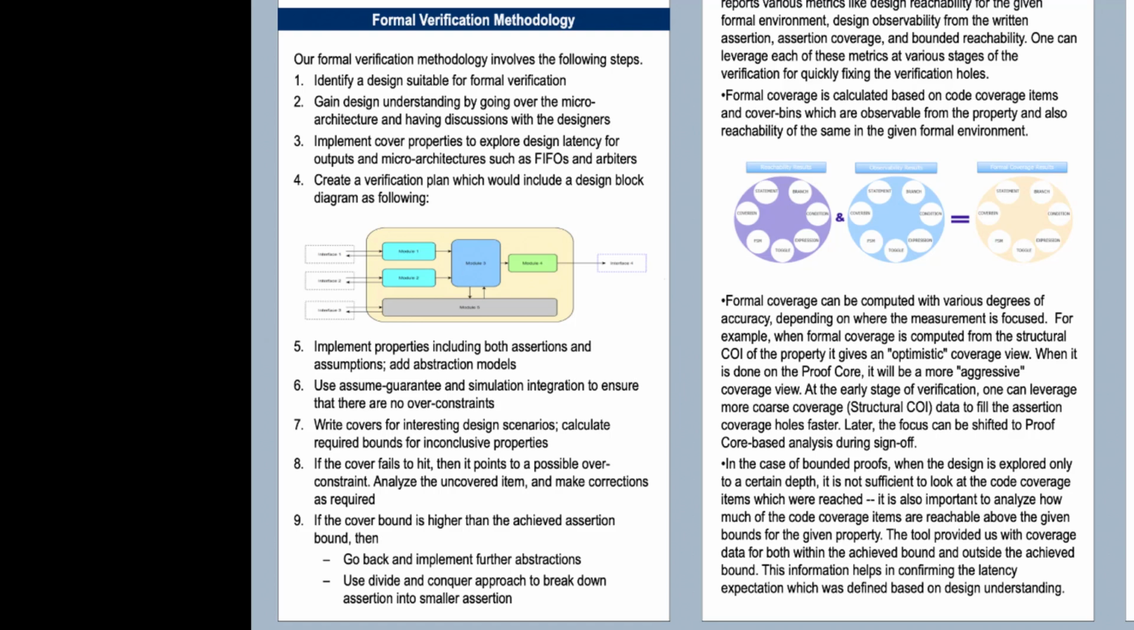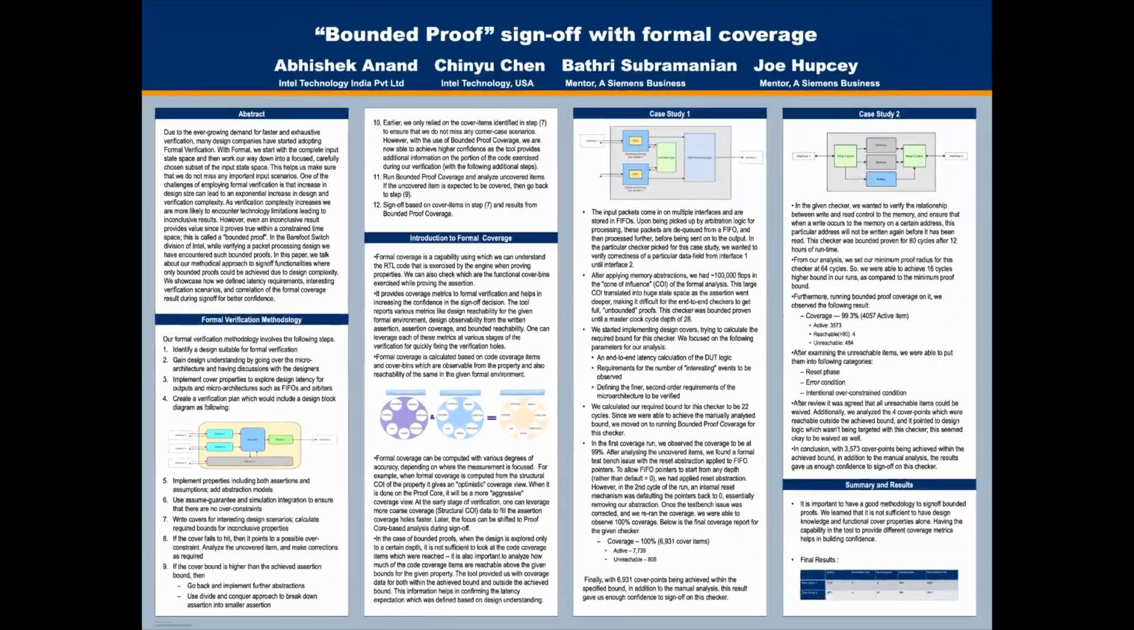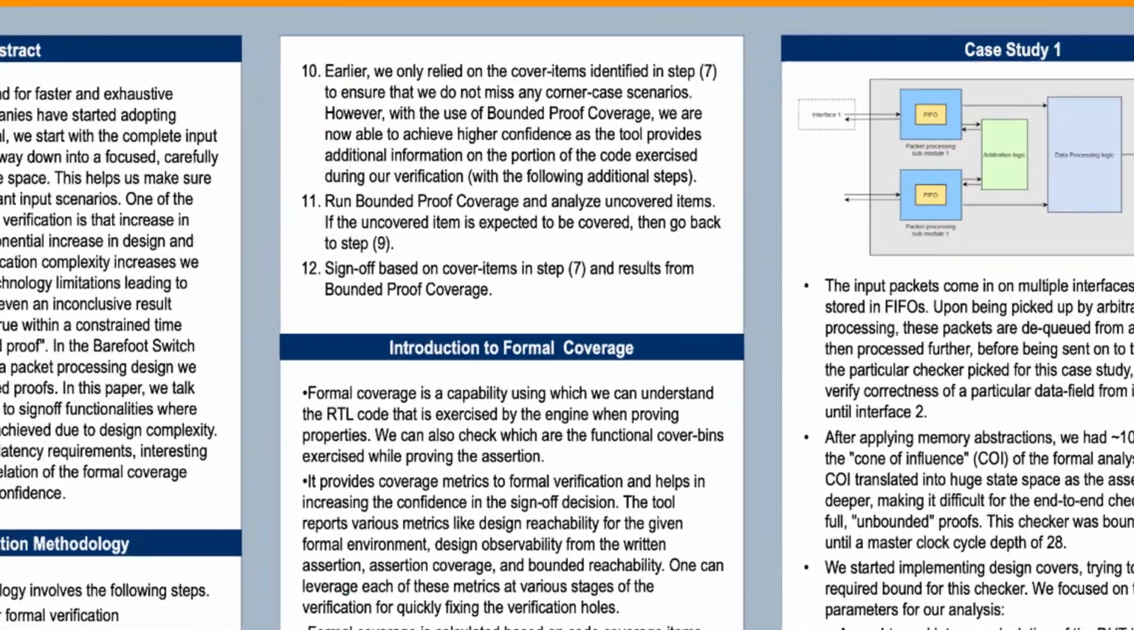If this is not the case, then we go back and add abstractions in our setup, or use a divide and conquer approach to break down assertions into smaller parts to increase the achieved proof bound. Earlier we only relied on manual calculation of proof bound and writing covers for interesting design scenarios to sign off. However, formal coverage now provides us with an additional metric to increase our confidence in sign off.